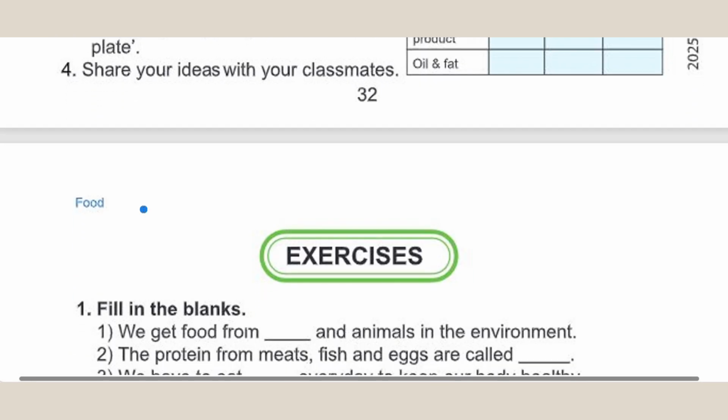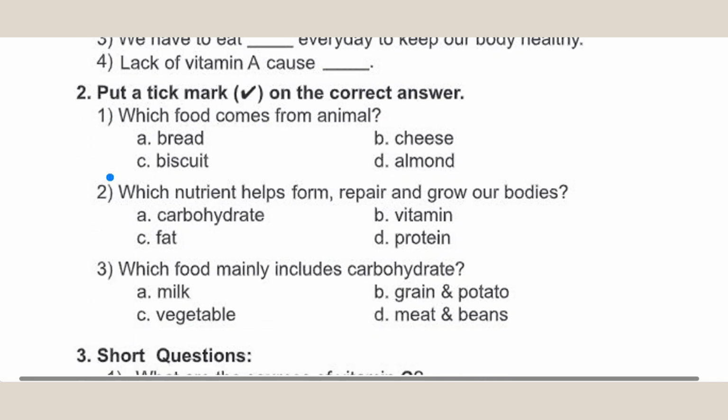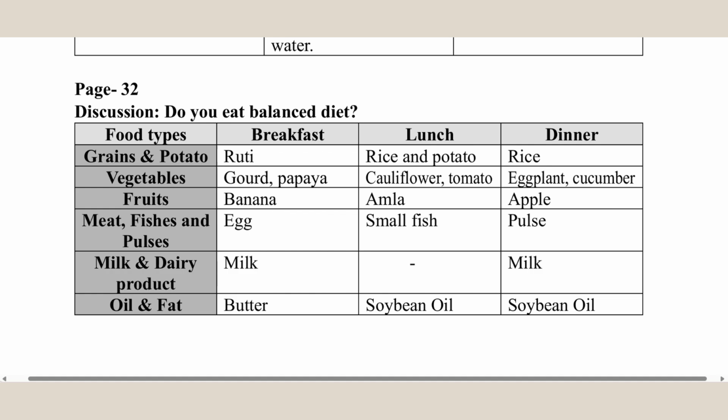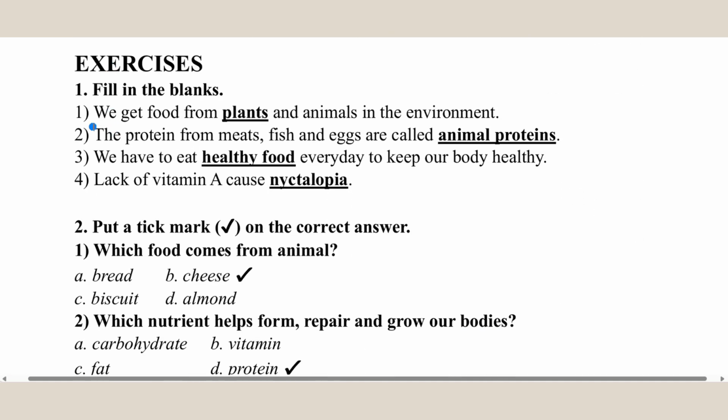Back to the book. Now, exercises. In this chapter, we have one, two, three, four, and five, five exercises. So, let's see the answers. At first, number one, fill in the blanks. One, we get food from plants and animals in the environment. Two, the protein from meats, fish, and eggs are called animal proteins. Three, we have to eat healthy food every day to keep our body healthy.